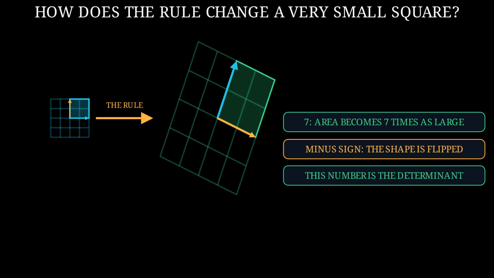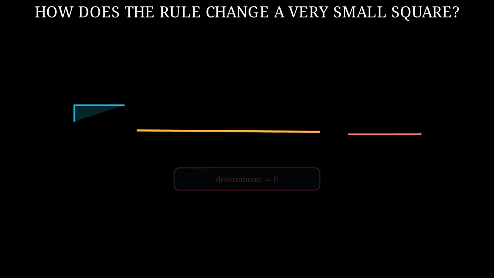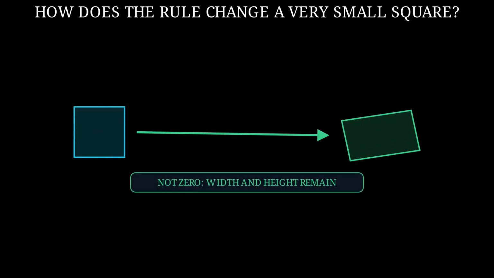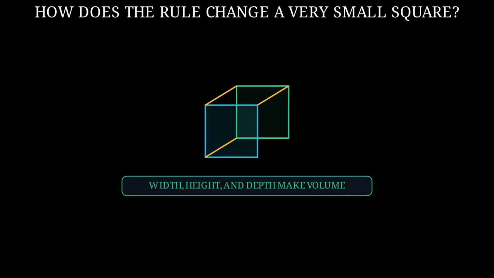The question we need later is whether the determinant is 0. The determinant tells what happens to a very small square. When the determinant is 0, the square is flattened into a line. It no longer has area, so this immediate change picture cannot be reversed. When the determinant is not 0, the new shape still has both width and height. With 3 coordinate slots, we use a very small box and ask whether it keeps its width, height, and depth.